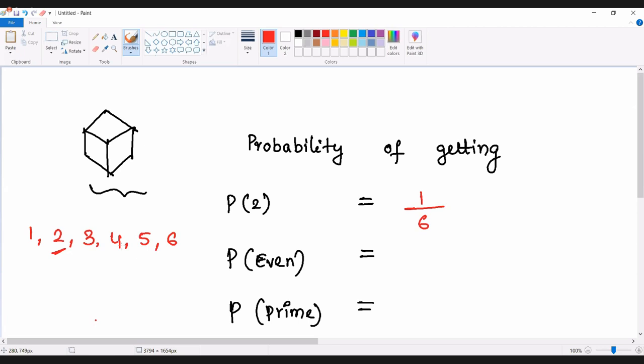What is the probability of getting an even number on the face of it? Out of the 6 chances, an even number is possible in 3 ways. 3 out of 6 chances, that is going to be 1 out of 2. What is the probability of getting a prime number? 2 is a prime number, 3 is a prime number, 5 is a prime number. So out of the 6 chances, 3 are the favorable cases. 3 by 6, that's going to be 1 by 2.